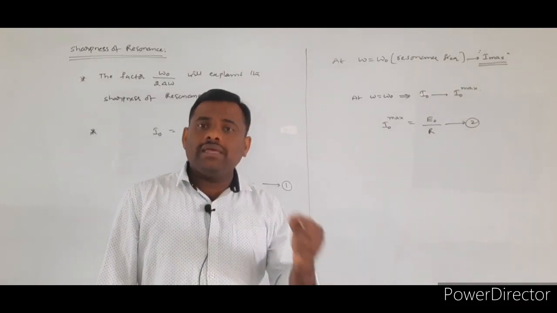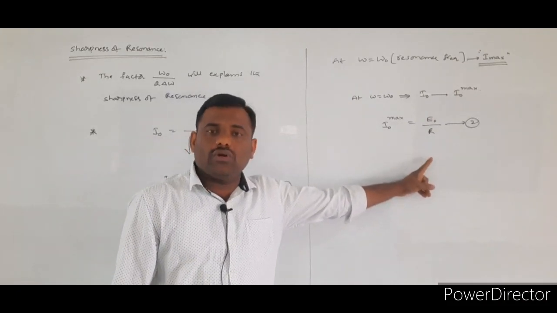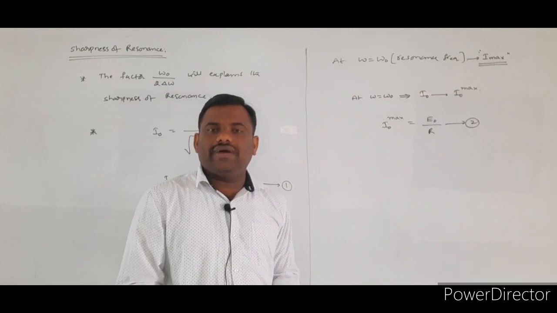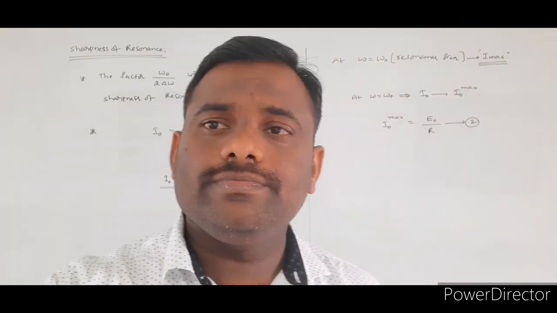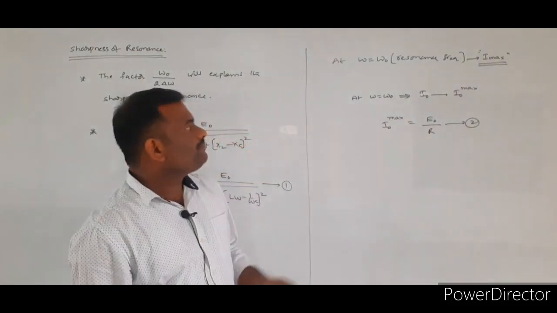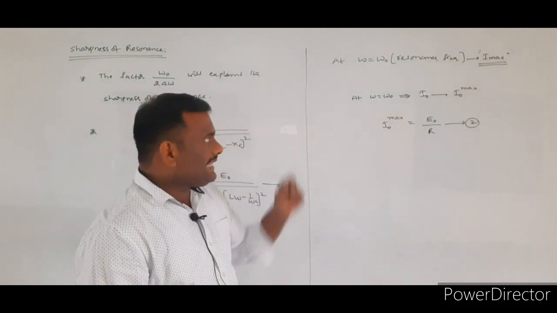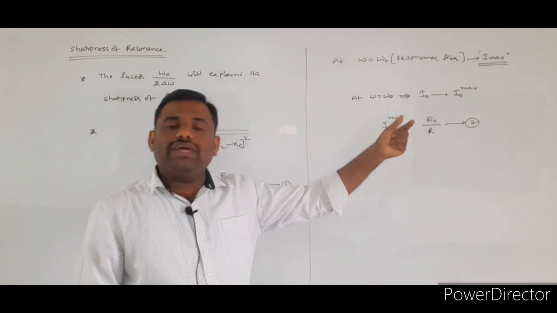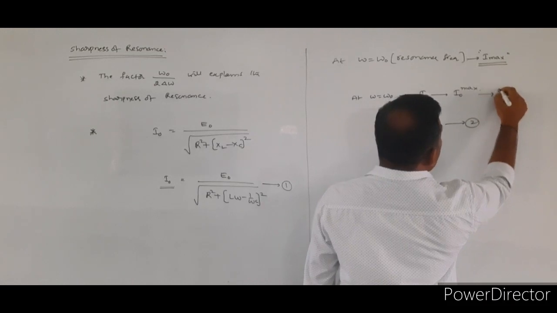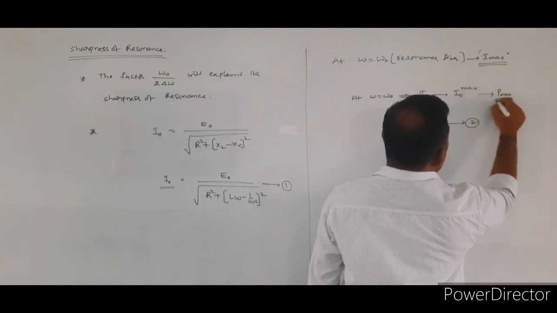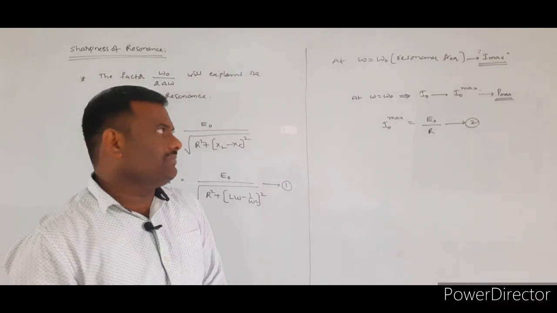At resonance, the impedance becomes minimum, and the Z value is equal to capital R. Now, at omega equal to omega naught, the current becomes maximum. Whenever the current becomes maximum, the power consumed in the AC circuit is also maximum.